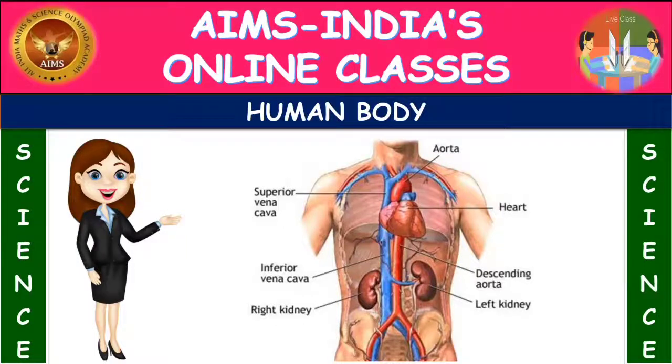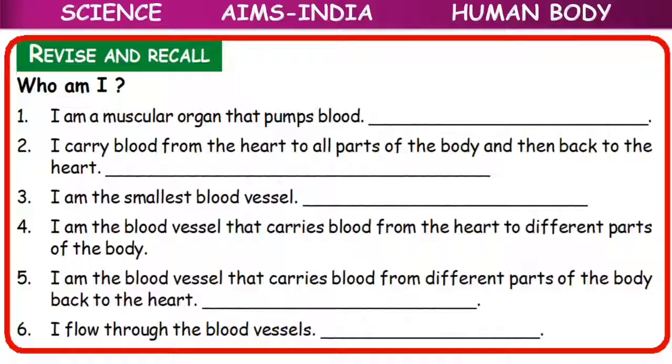So today from our science subject we are going to continue our lesson, human body. In the previous session we have discussed the circulatory system and excretory system. Now children, we have learnt about that, so we will be continuing the lesson here. Before we continue, let us revise and recall, okay? Here are some questions, so we have to give the answers for this.